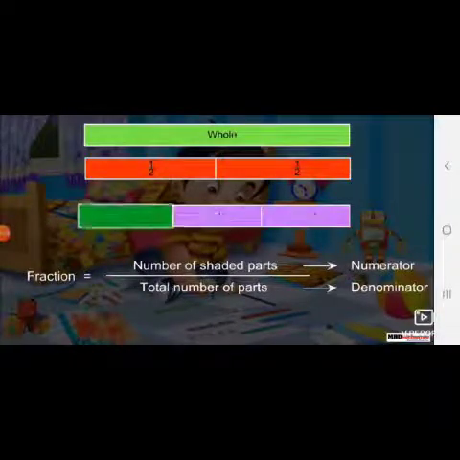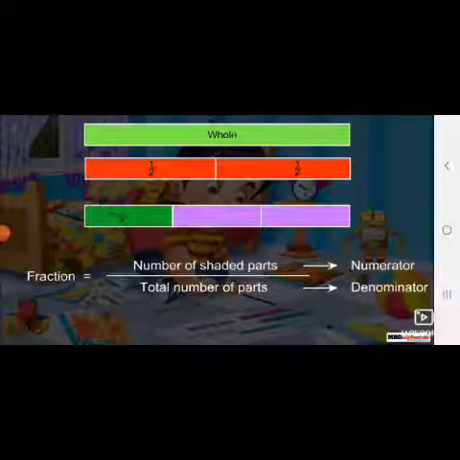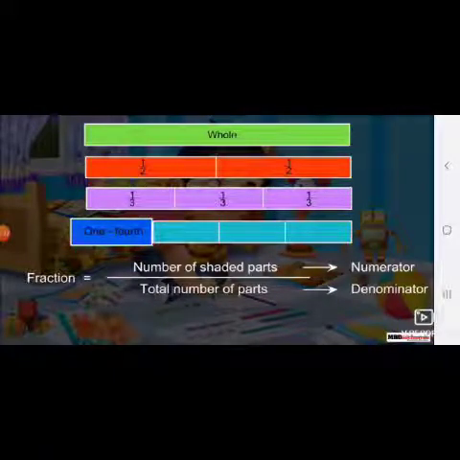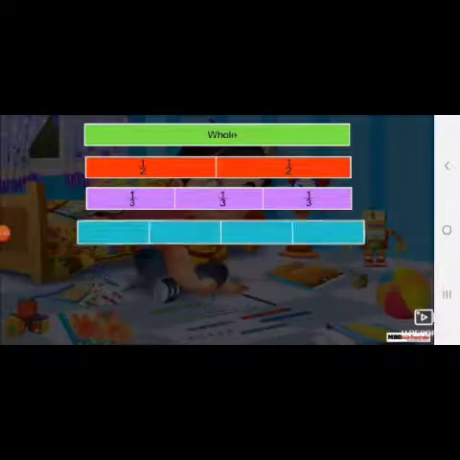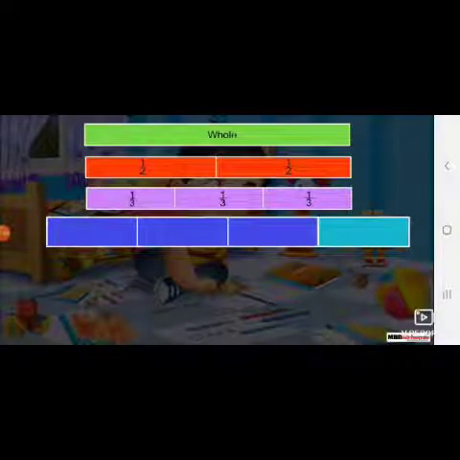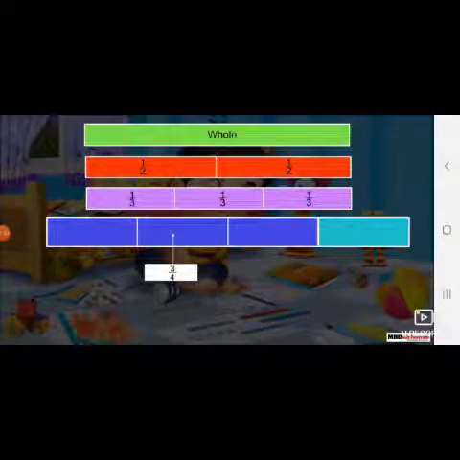Thirds. This is 1/3. That means 1 out of 3 equal parts. We write it as 1/3. This is 3/3. That means 3 out of 3 equal parts. Fourths. This is 1/4. That means 1 out of 4 equal parts. We write it as 1/4. This is 3/4. That means 3 out of 4 equal parts. We write it as 3/4.